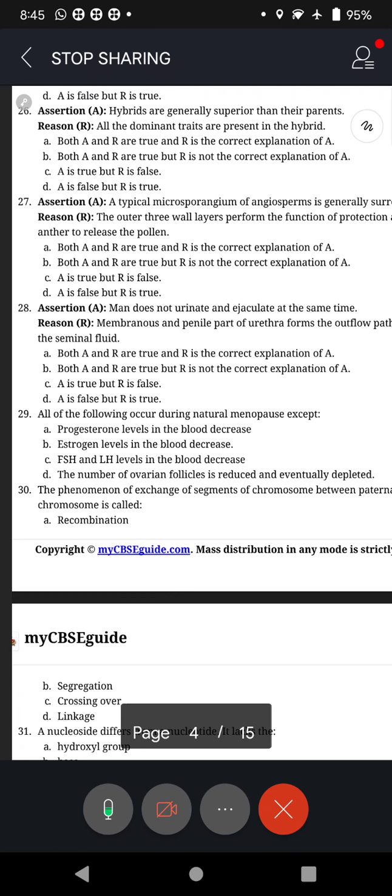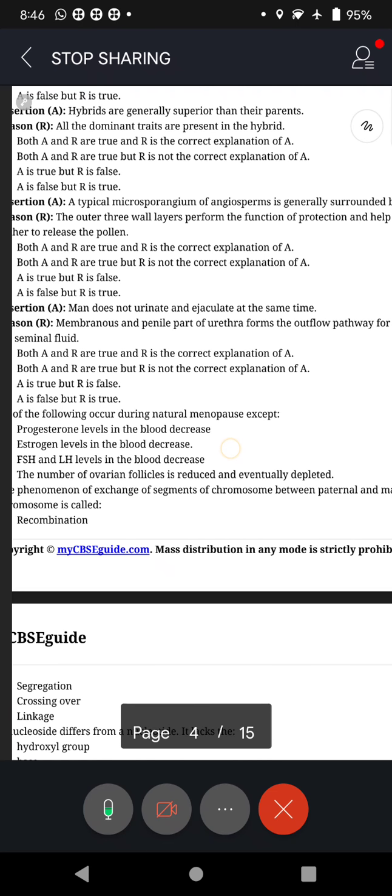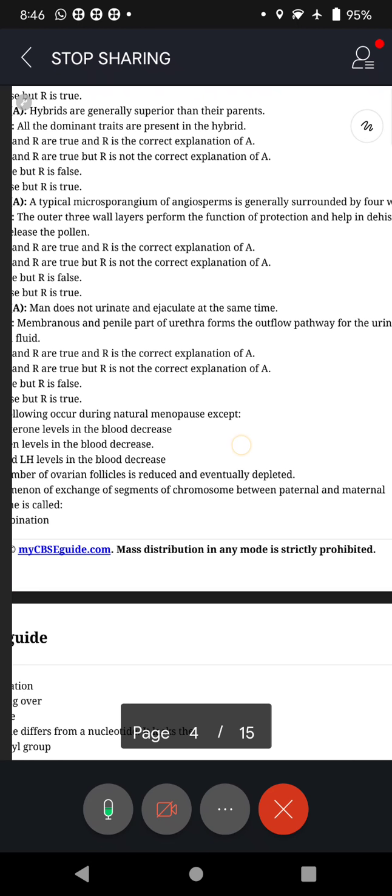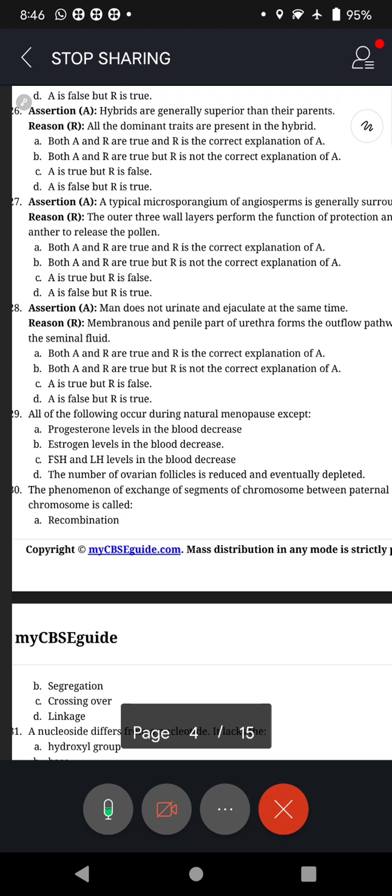Man does not urinate and ejaculate at the same time. Reason: Membranous and penile part of urethra forms the outflow pathway for the urine and for the seminal fluid. A. Both A and R are true and R is the correct explanation of A. B. Both A and R are true but R is not the correct explanation of A. Yes, Prasad?